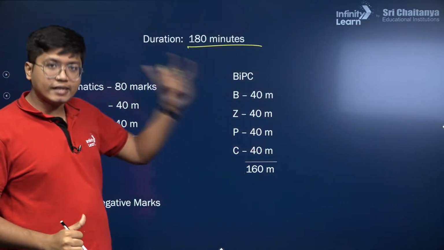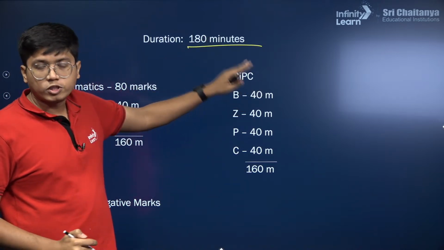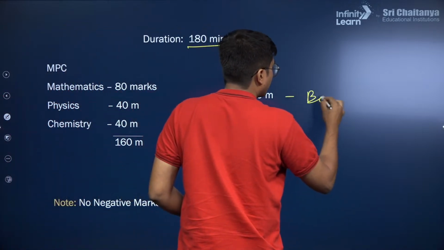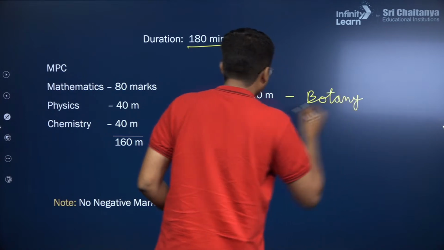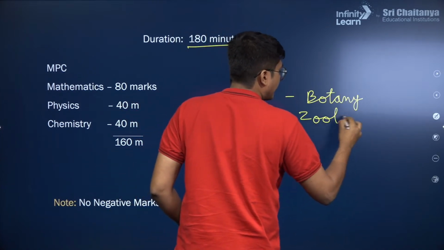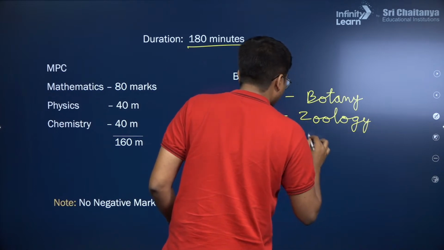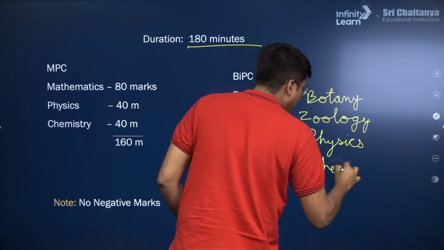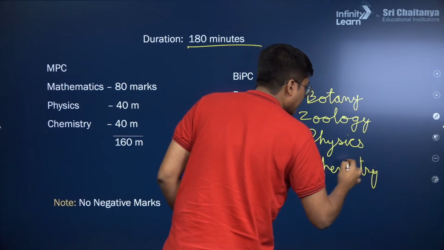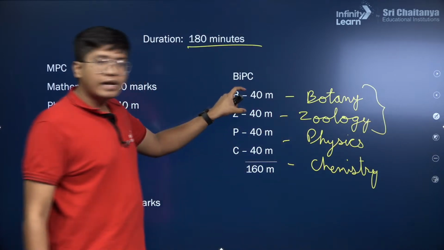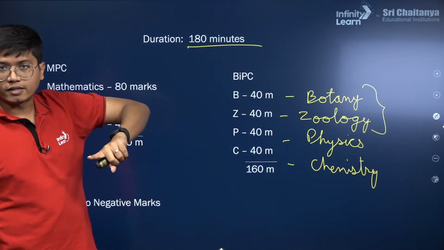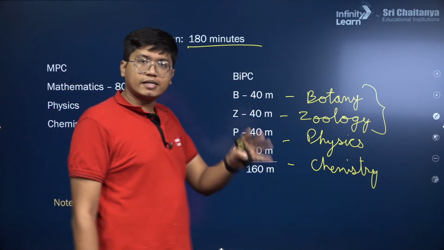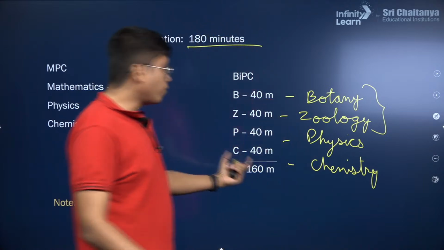It's the same pattern as NEET when you are dealing with BIPC, which is biology, physics and chemistry. Here B stands for botany. Botany, zoology, physics and chemistry all have the same weightage. But just like NEET, biology is these two parts together, so biology again has 80 marks. Same as NEET, where these are 45 instead of 40, but the distribution of marks is the same in all of them. Again, it's 160 marks.